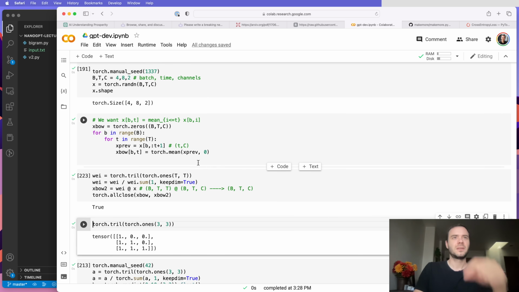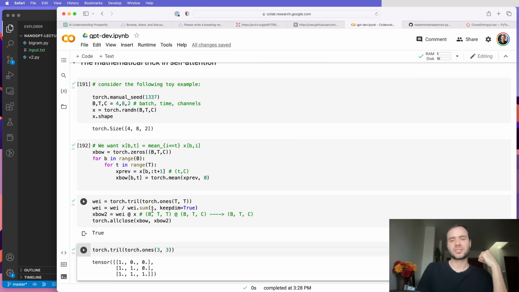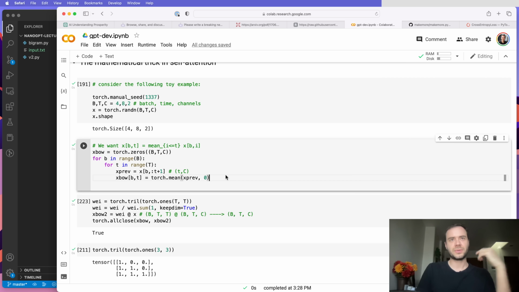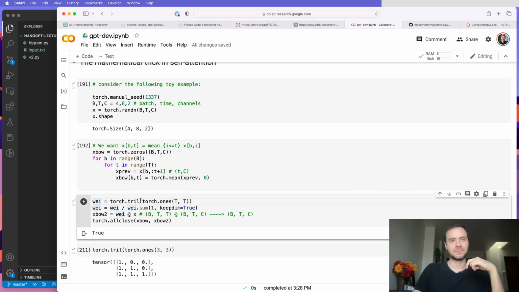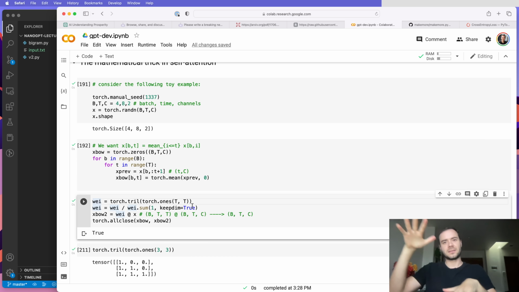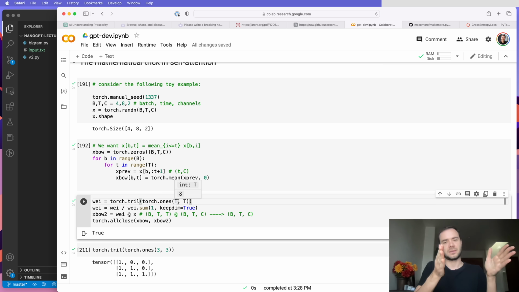So what happened here? The trick is we were able to use batched matrix multiply to do this aggregation, really. And it's a weighted aggregation, and the weights are specified in this T by T array. And we're basically doing weighted sums. And these weighted sums are according to the weights inside here, that take on sort of this triangular form. And so that means that a token at the tth dimension will only get information from the tokens preceding it. So that's exactly what we want.